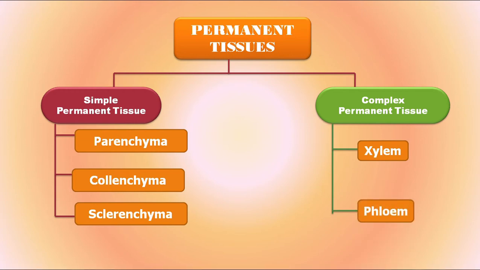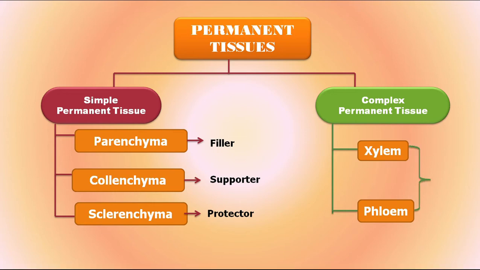If you want to know in one word what each of these tissues does, let us see what they can be called otherwise. Parenchyma can be called a filler tissue. Collenchyma is a supporter, while sclerenchyma is a protective tissue. On the other hand, xylem and phloem are conducting tissues. We will look at each of these tissues in detail.